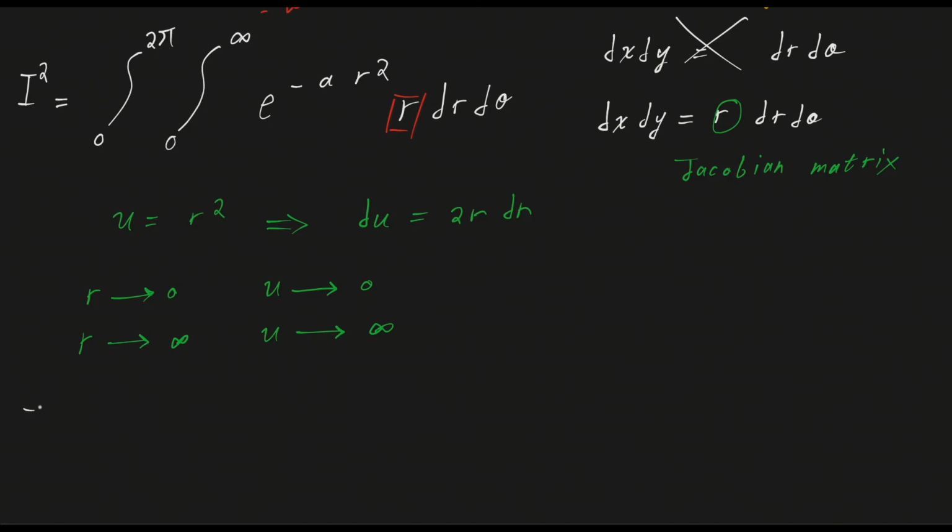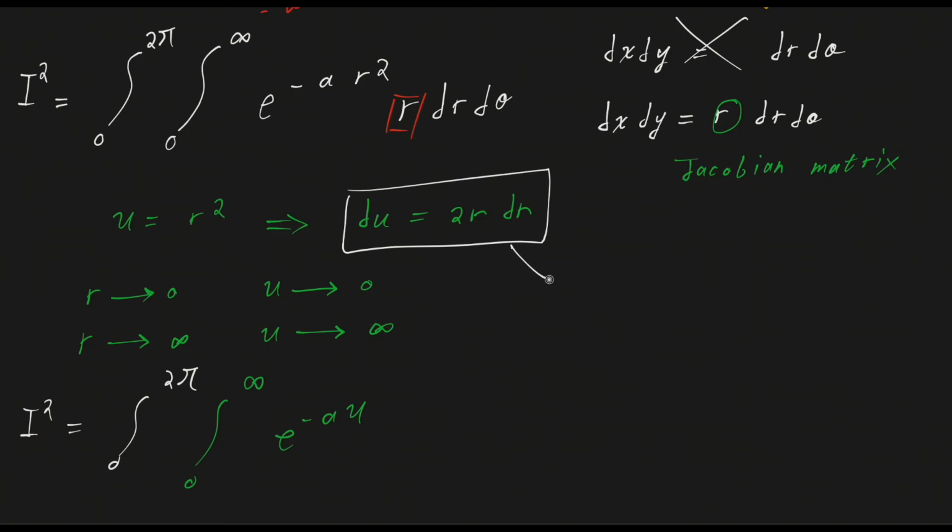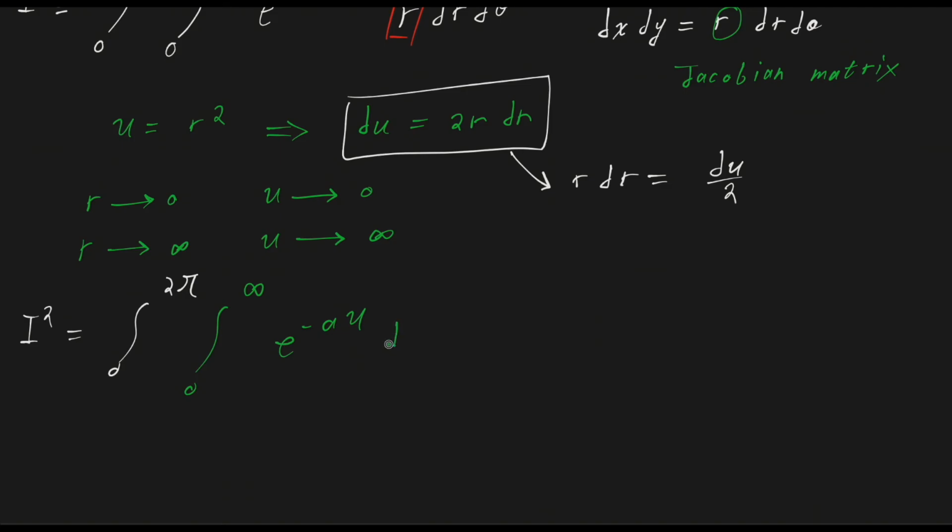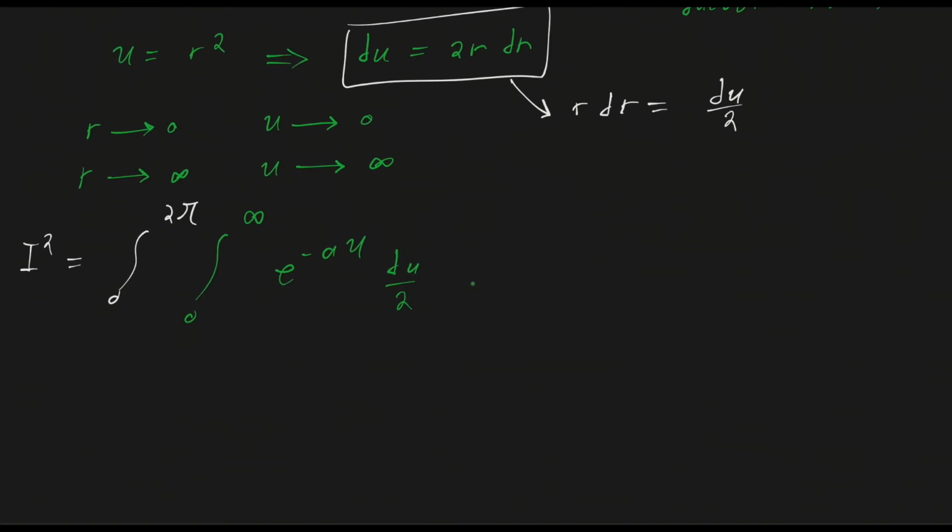So we get the square of our integral equal to the integral from 0 to 2 pi, and we'll have our integral over u, which goes from 0 to infinity, of the exponential of minus au, times r dr. From here, we can rewrite it as r dr is equal to du over 2. So we can substitute r dr for du over 2, and you still have the d theta intact.